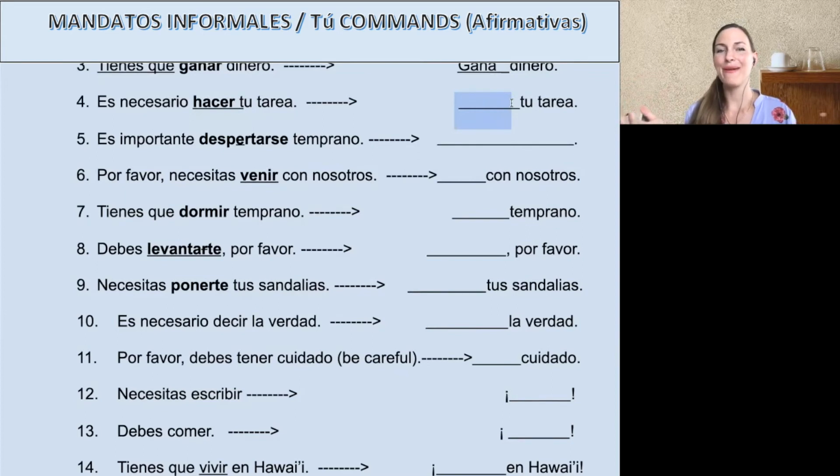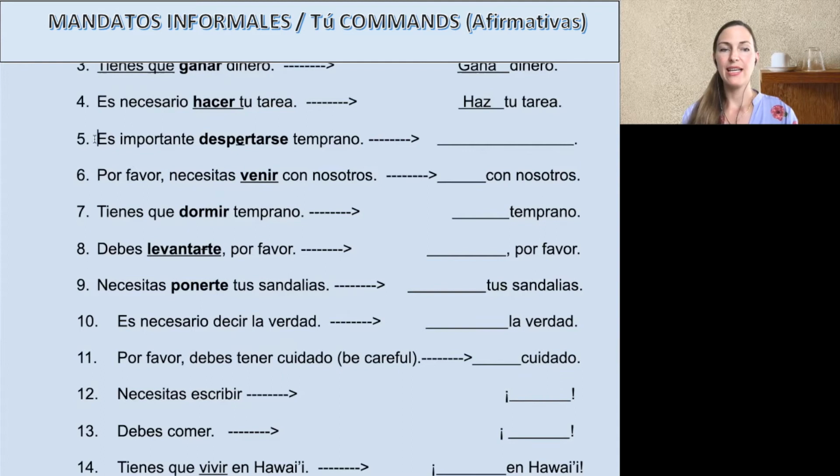Do you remember the irregular mandato form for hacer? If so, tell me now, or make a copy of this documento and write it in. Uno, dos, tres. Haz, muy bien. Haz tu tarea, do your homework.